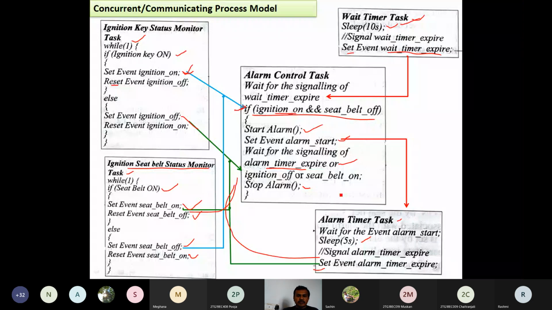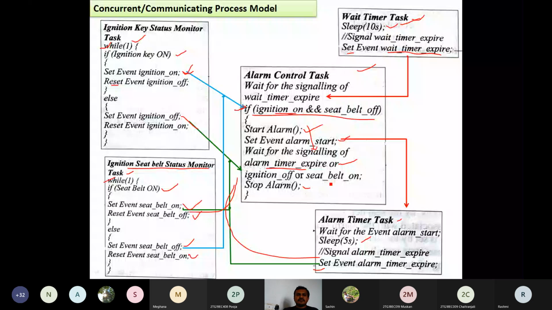And all these tasks are running concurrently, in parallel. It is not like one is working and another one is sleeping. You can observe these two tasks are running continuously, checking the status of the seat belt and ignition continuously. And we have written the alarm control task, which is going to receive these events, check them, and perform its task depending on the condition.